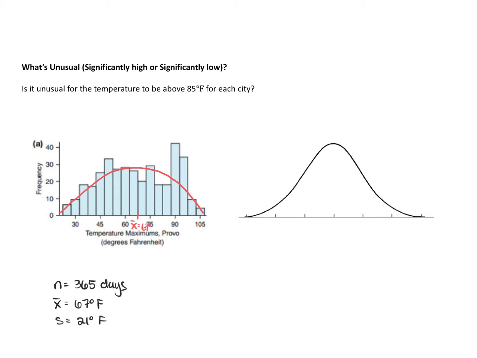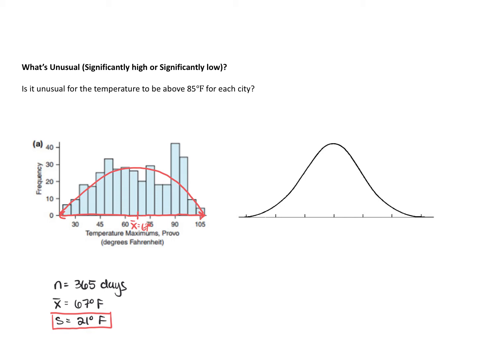But we also saw that the daily high temperatures for Provo varied quite a lot from the mean temperature. We can see here that the range is relatively large, especially if we compare it to San Francisco. Specifically, we can calculate that variation by calculating the standard deviation for the sample.